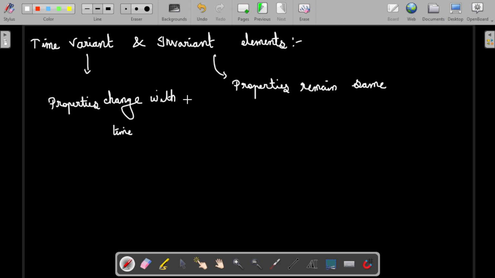Similar to signals and systems, how we classify the system, right? Time invariant system. Similar to that, we are stating here. Practically, over a long time, properties change, so elements are time variant. But in a network, we consider only a small duration, so we assume all the elements are time invariant. That is the practical thing that we are going to state. So nothing more to discuss here.